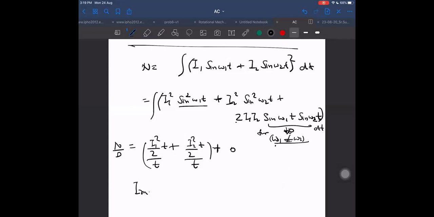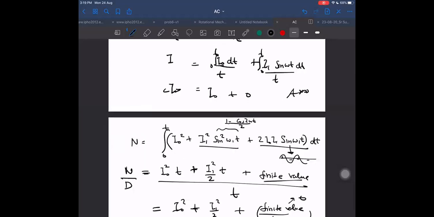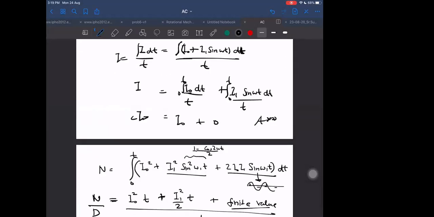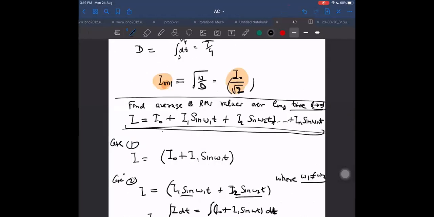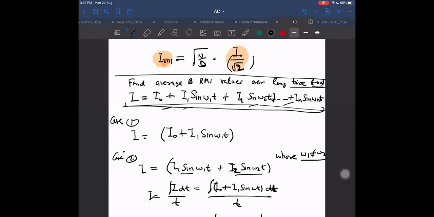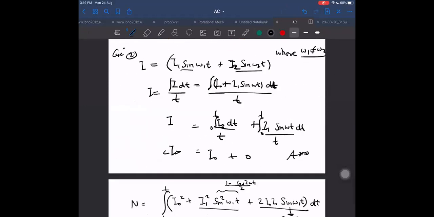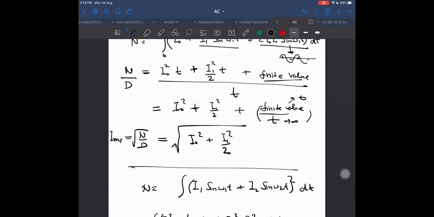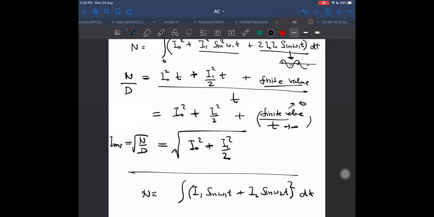So this is what we are getting, and IRMS will be I1 square by 2 plus I2 square by 2 under the root. So in general, when there are several such terms added together, the RMS value will be the square of the RMS value of the first term plus the square of the RMS value of the second term plus the square of the RMS value of the third term, and so on, under the root.